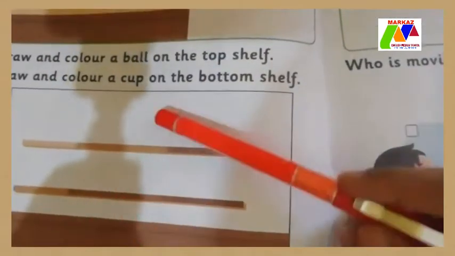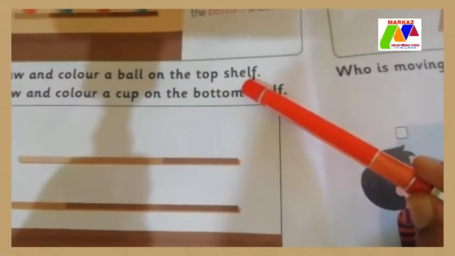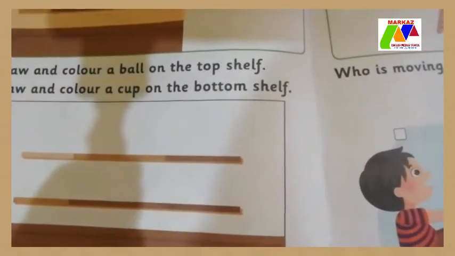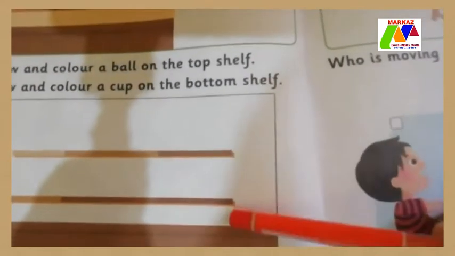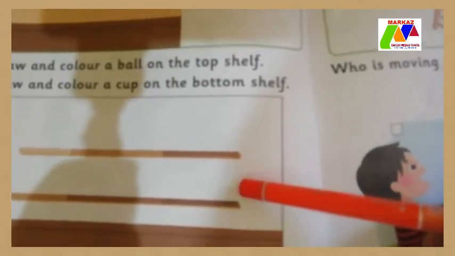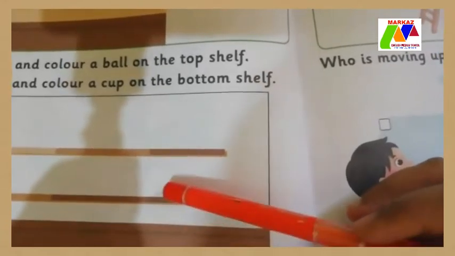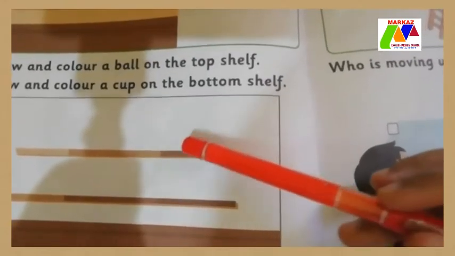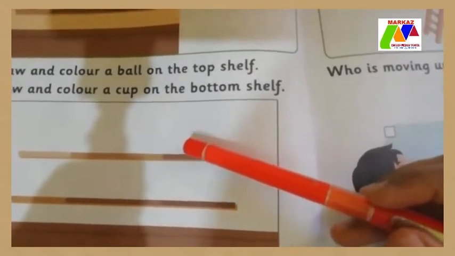Here, draw and color a ball on the top shelf. Draw and color a cup on the bottom shelf. Where is the bottom shelf, children? Yes, this is the bottom shelf, and this is the top shelf.